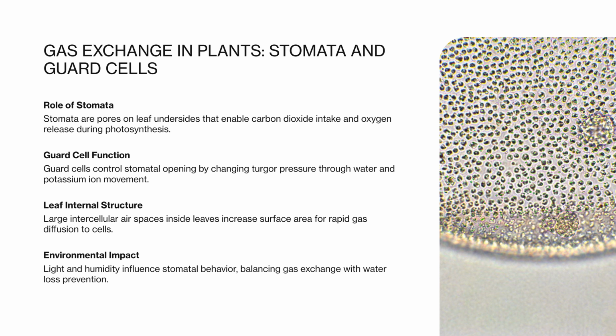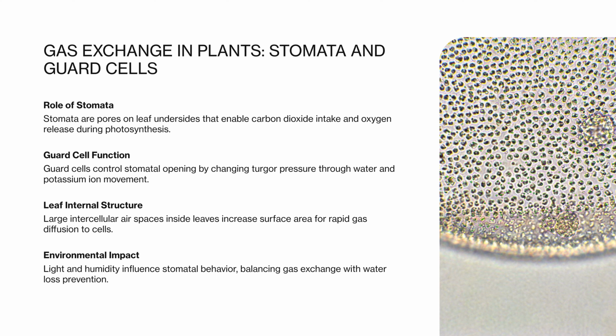Guard cells have unevenly thickened cell walls and respond to changes in turgor pressure caused by the movement of potassium ions and water. When guard cells are turgid, the stoma opens. When they are flaccid, it closes. This mechanism allows plants to balance the need for gas exchange with the risk of excessive water loss.